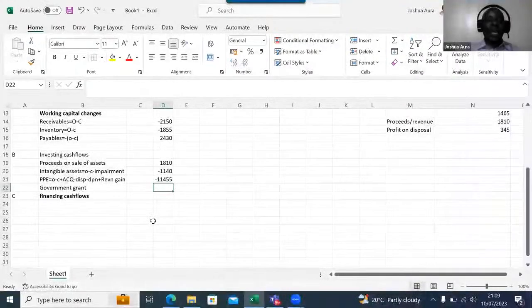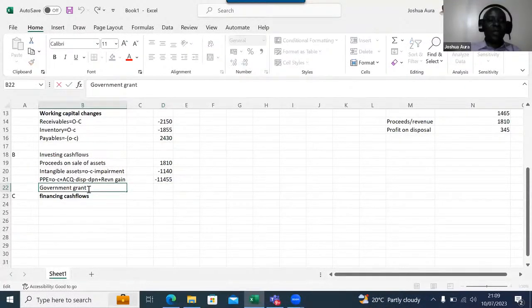What I'll do, I'll come here in my government grants and write down the formula. So we have equals. I have to say minus because this is a liability. So I open brackets. I'll say opening minus what here, somebody? Minus closing. Opening minus closing. Plus any grant given in the year.